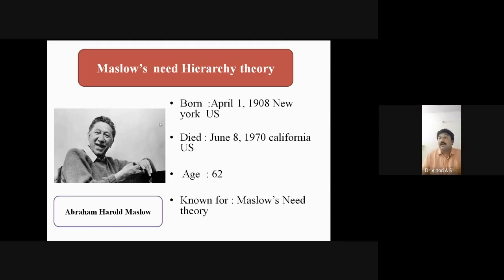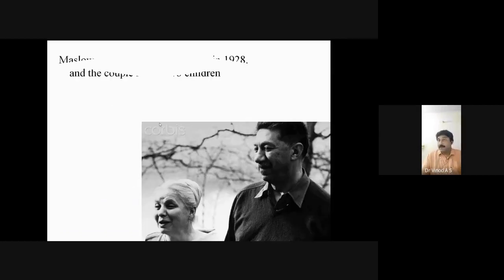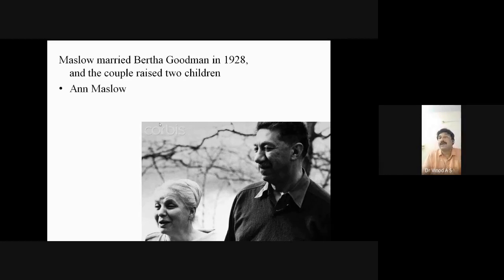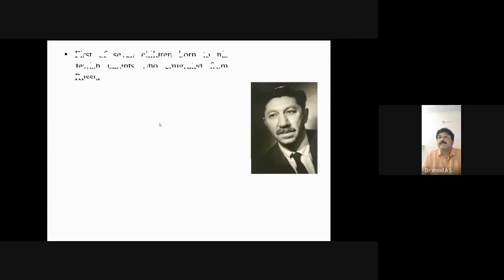So this is Maslow and his wife, Bertha Goodman, whom he married in 1928, and they had two kids, Ann Maslow and Ellen Maslow. He was the first of 7 children born to his parents. Actually, his parents had come from Russia.